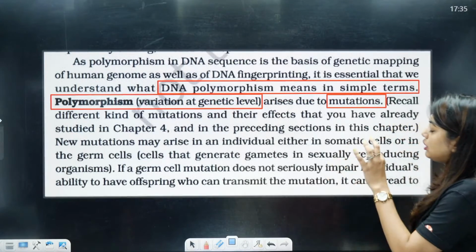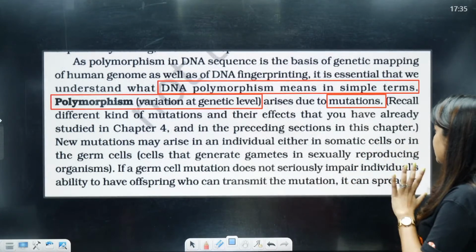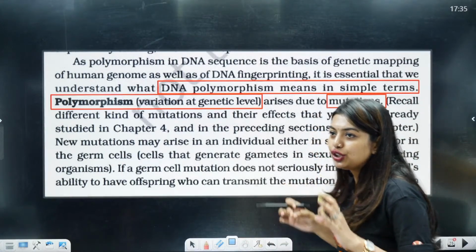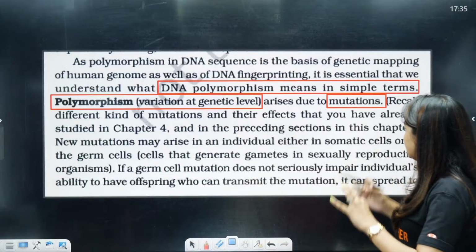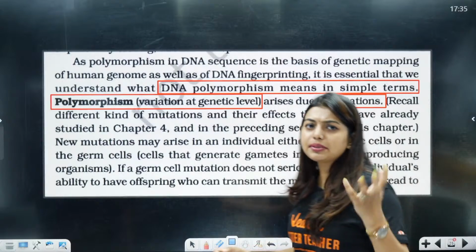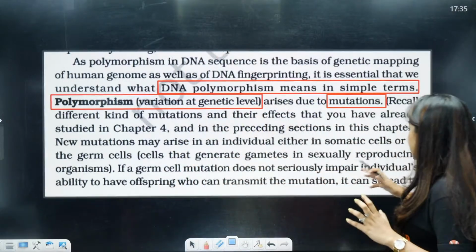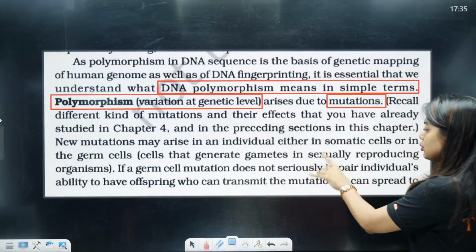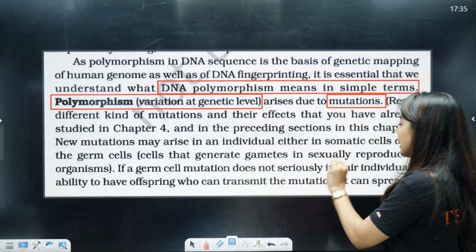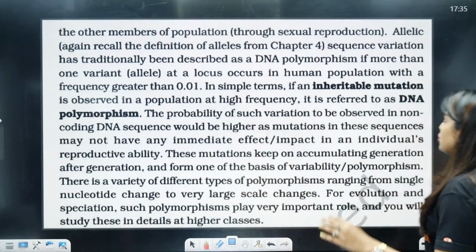Now, recall the different kinds of mutation and their effects that you have already studied in chapter 4 and in preceding sessions in this chapter. A new mutation can arise in an individual either in the somatic cells or in the germ cells, cells that generate gametes. So germ cells means the cells that form your gametic cells. Somatic cells are the other cells. If a germ cell mutation does not seriously impair the individual's ability to have an offspring who can transmit the mutation, it can spread to other members of the population through sexual reproduction.